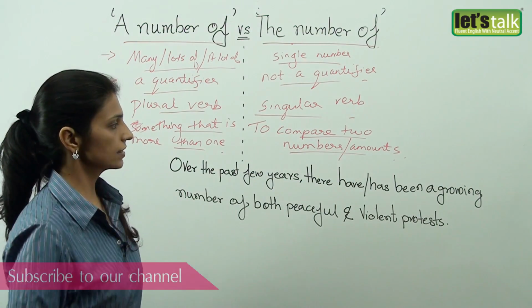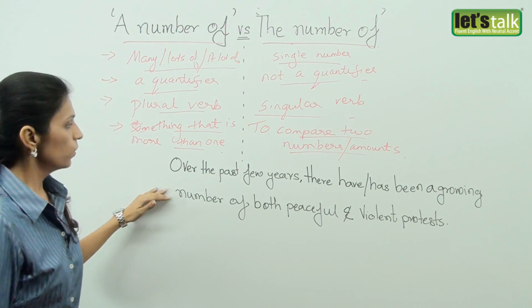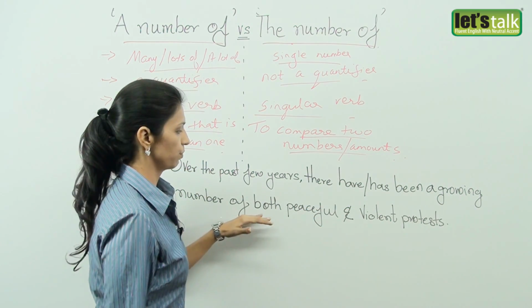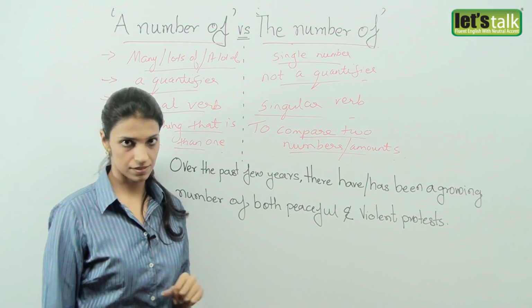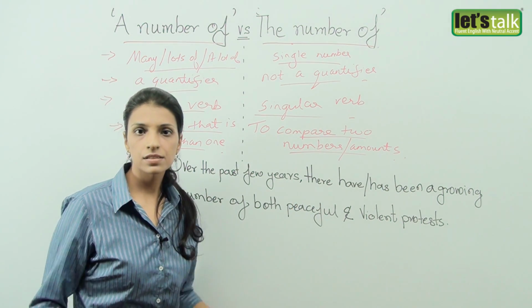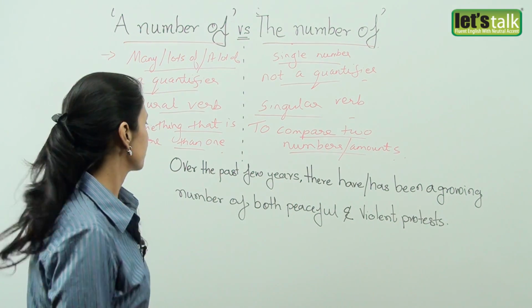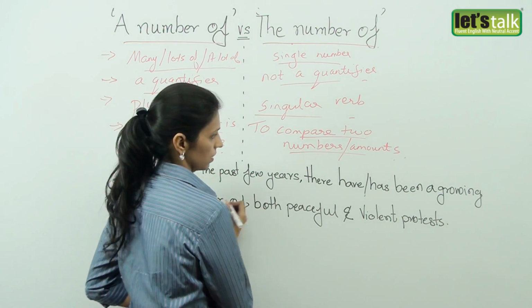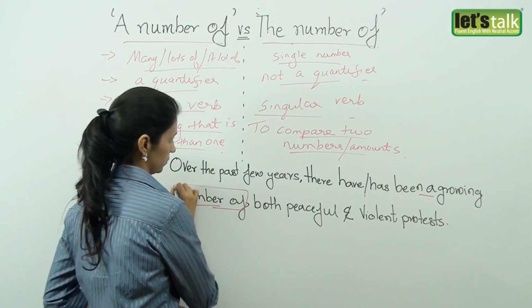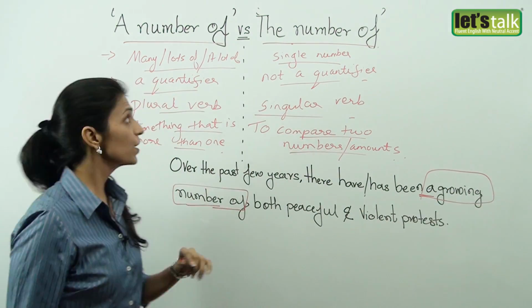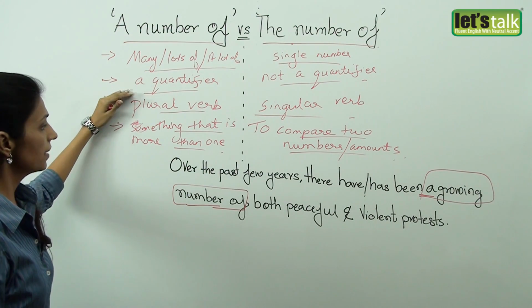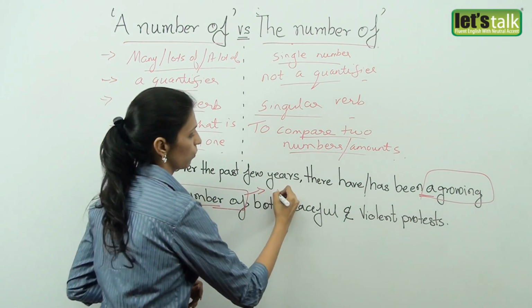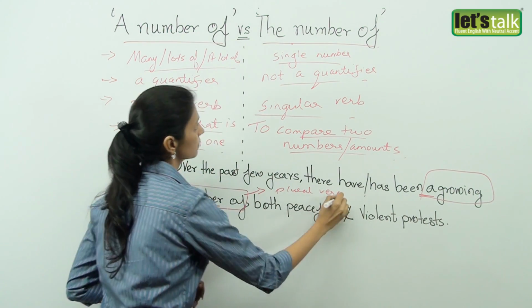Okay, so now let's take a look at the sentence that we started our lesson with. Over the past few years, there has been a growing number of both peaceful and violent protests. Here was the confusion where there were a lot of comments on the blog. So now you're going to tell me whether it is have or has. Well, the common expression, a growing number of. So here we are talking about more than one, that means many, and a growing number of will always take the plural verb, as we have seen the difference here.